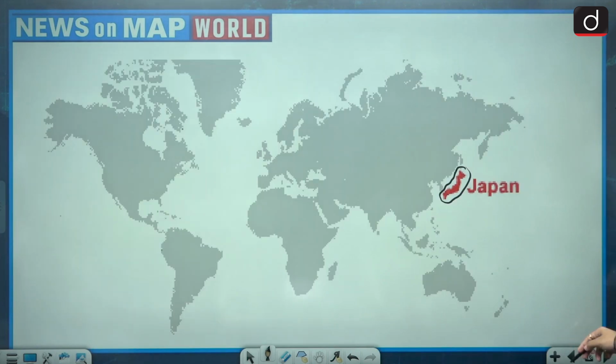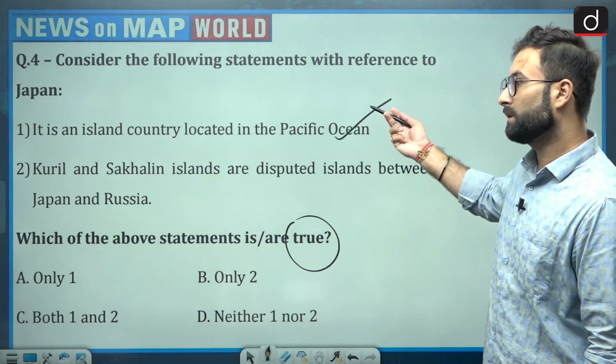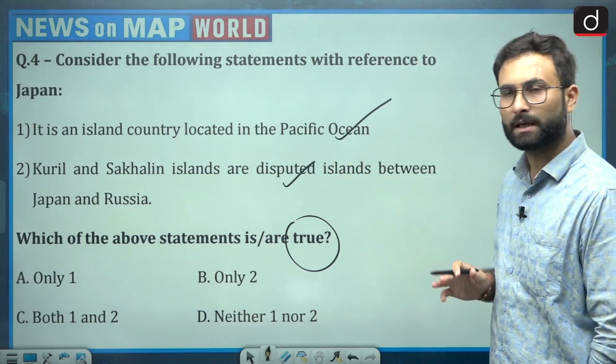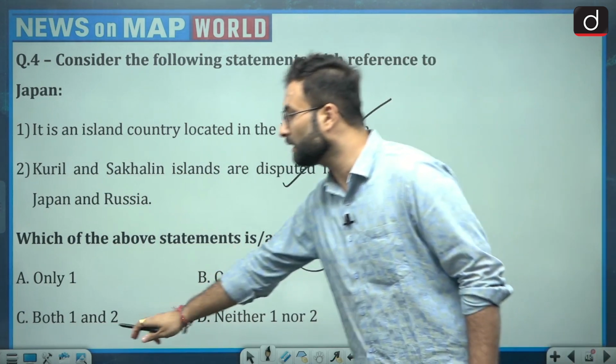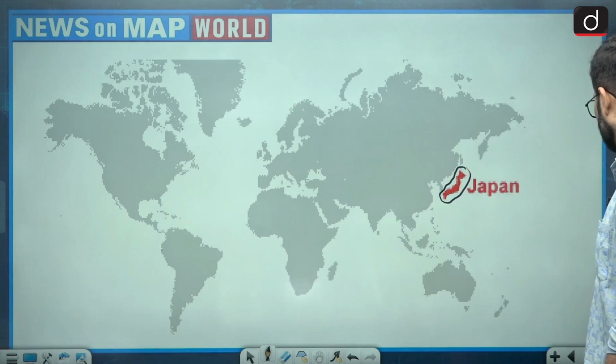Coming to the statements again, this is an island country located in the Pacific Ocean, correct. Kuril and Sakhalin are the islands which are disputed between Japan and Russia. This is also correct. Option C would be your right answer over here. Okay, moving further, question number 5.